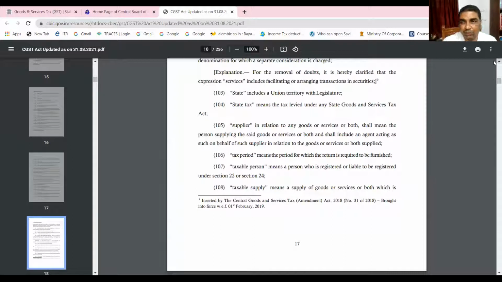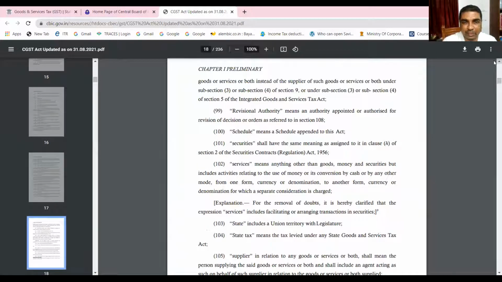Now, let me show you the definition of services also. Services means anything other than goods, money, and securities, but includes activities relating to the use of money or its conversion by cash or any other mode, from one form, currency or denomination, to another form, currency or denomination, but for which a separate consideration is charged.